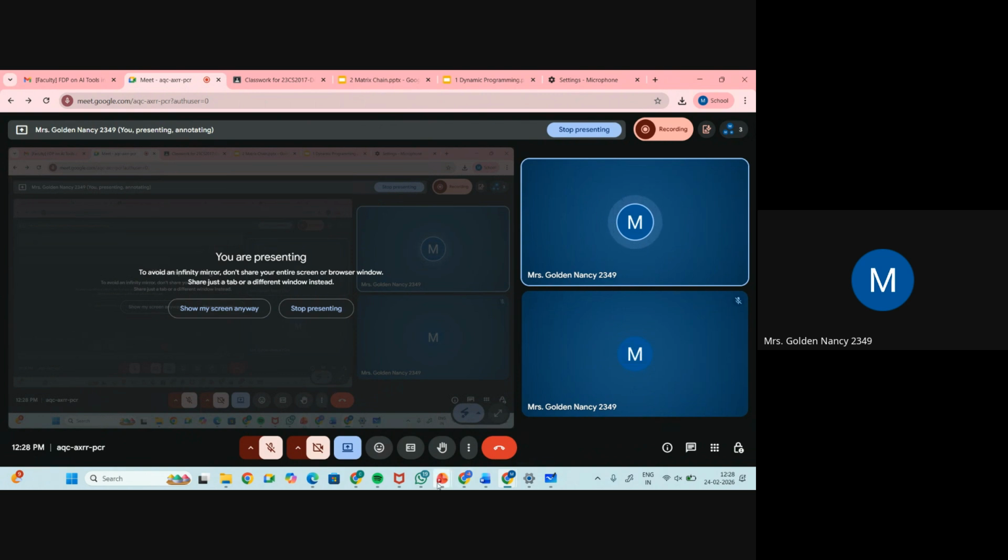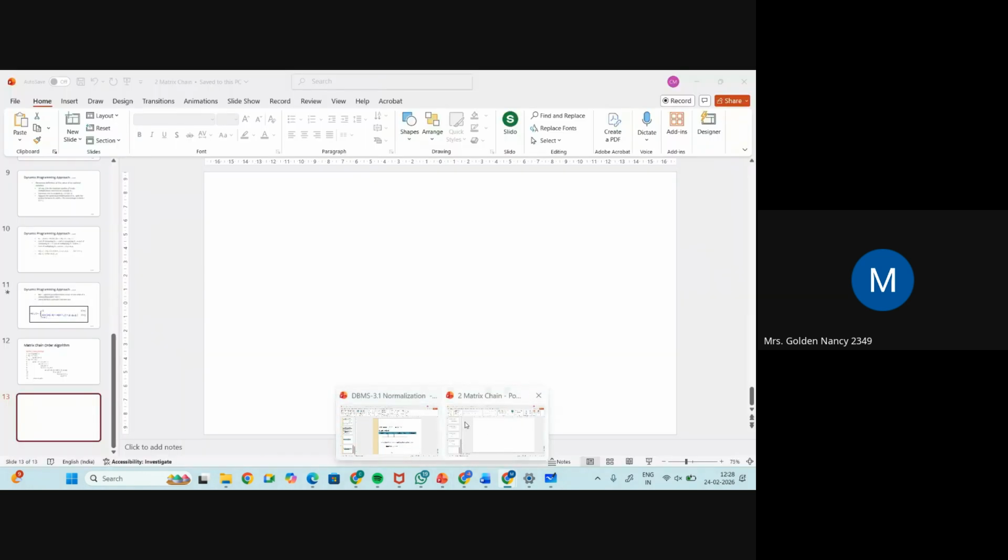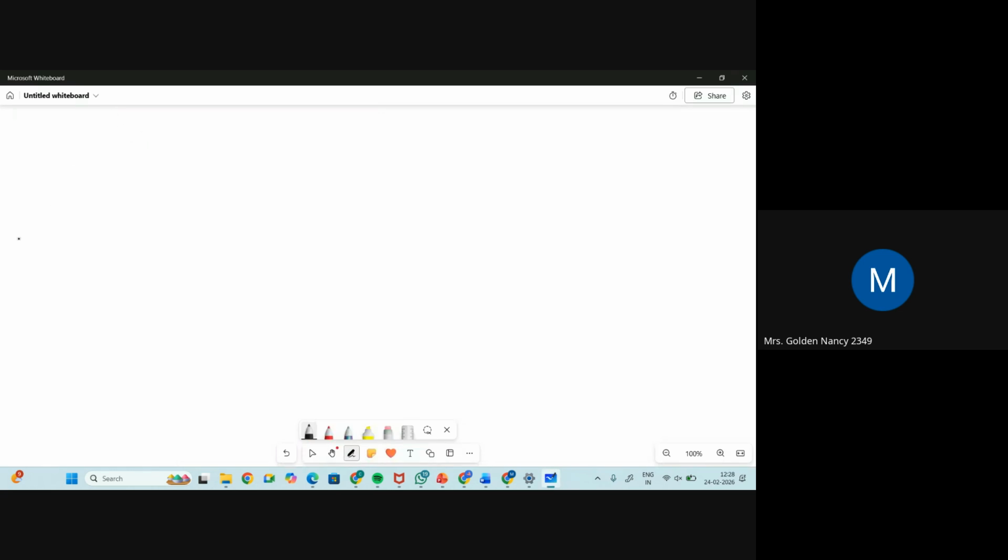Hi all. So today we are going to see the matrix chain multiplication. Matrix chain multiplication comes under the concept of dynamic programming. In dynamic programming, we have seen many different techniques, one such technique being the greedy technique. Through the greedy technique, we solved many problems like knapsack. Then we solved optimal merge pattern. Likewise, we have solved some problems by using the greedy technique.